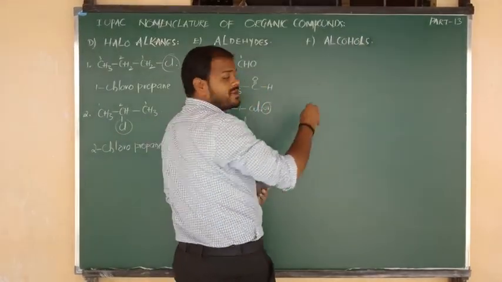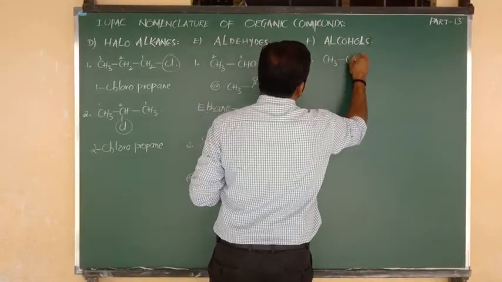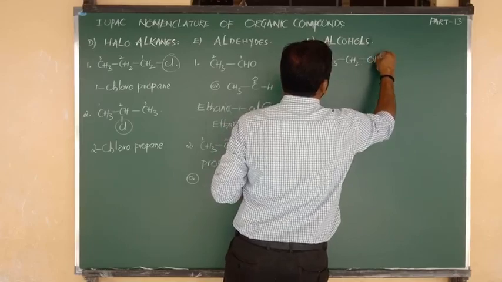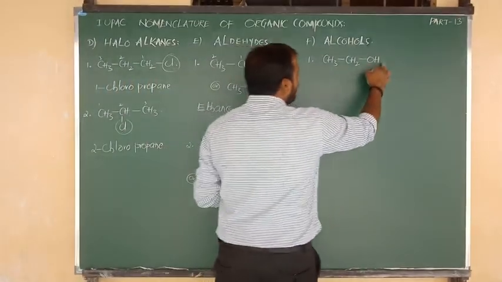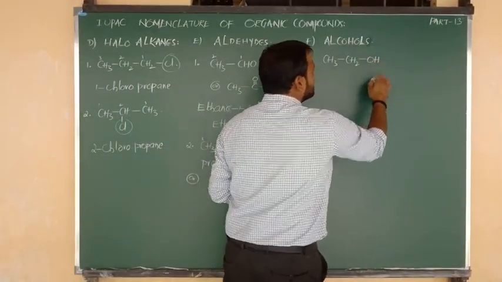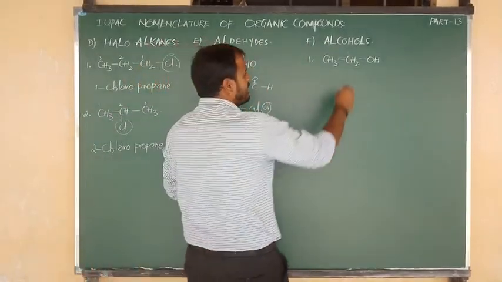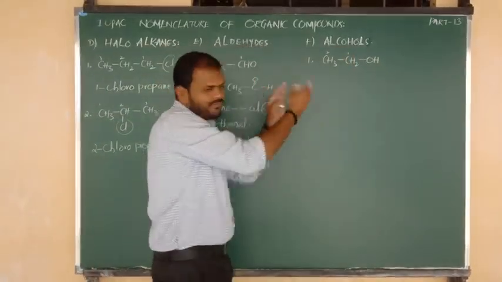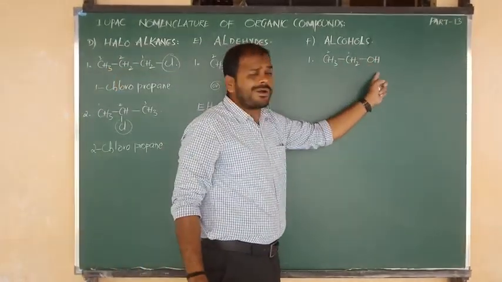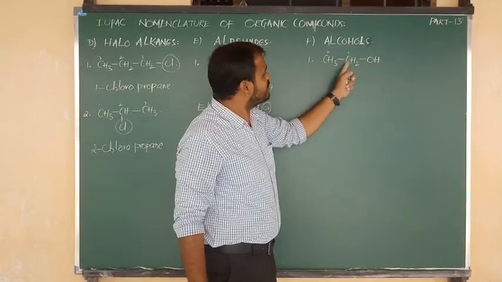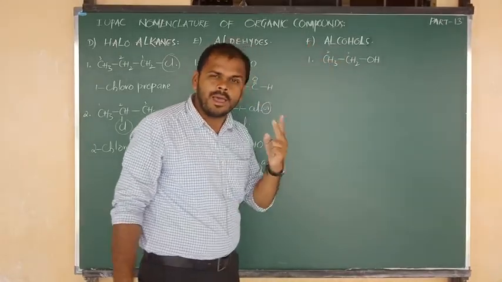One of the given organic compounds from alcohol is CH3 bonded to CH2, CH2 bonded to OH. OH is nothing but the alcohol functional group. The functional group carbon should get first priority, 1 and 2. If we denote it in reverse, that's going to be wrong. The carbon connected to the functional group will get the first priority, and the next carbon, beta, will get the second priority.